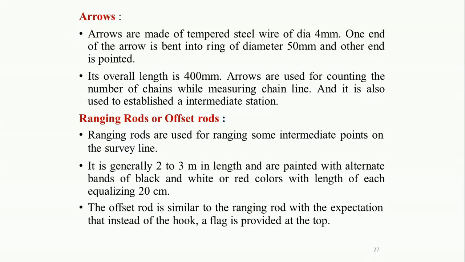It is generally available in 2 to 3 meters in length and is painted with alternate bands of black and white or red color, with the length of each band equal to 20 centimeters. They are painted alternately for visibility purposes. The offset rod is similar to the ranging rod except that instead of a hook, a flag is provided at the top. The ranging rod is pointed at the end so that it can easily be fixed into the ground.